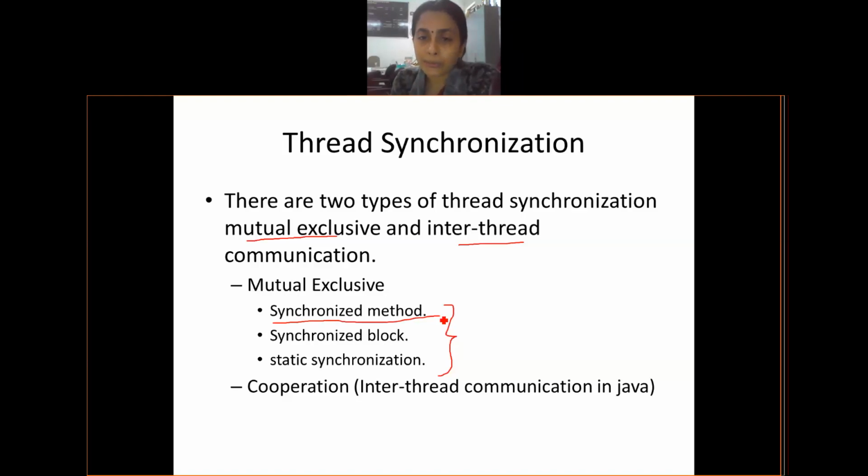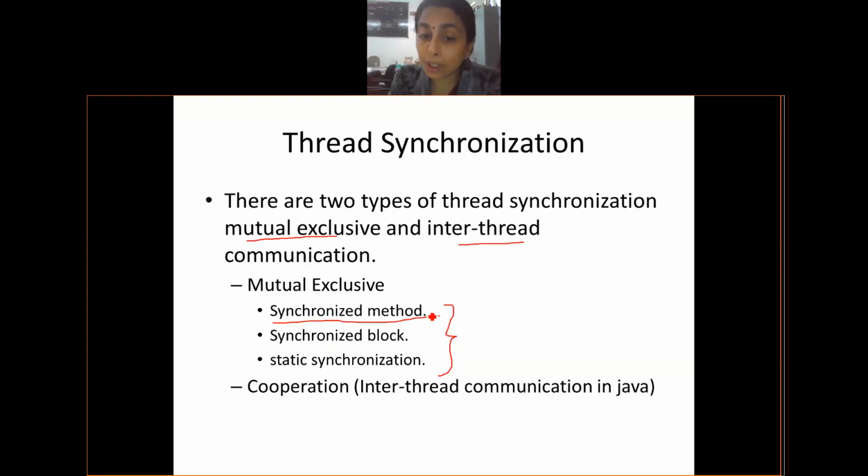Yes, you can. If you make the run method of that thread class synchronized, then whichever object calls the start method with respect to that thread class holds the lock of that particular run method. Until it completes, no other can interfere.